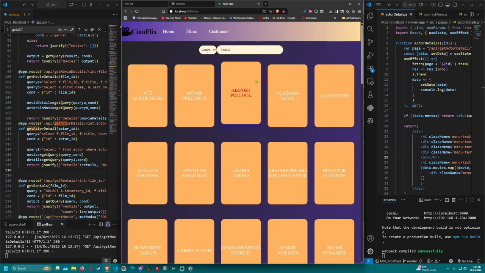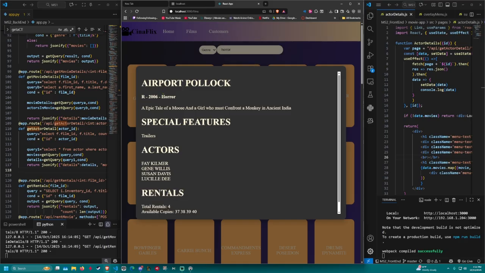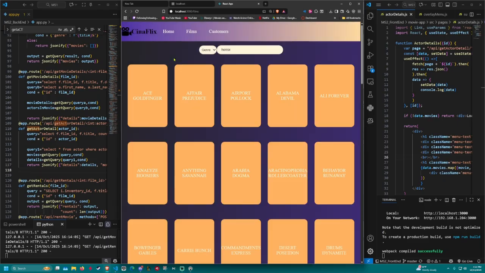And then as a user, I want to be able to view the details of the film. As you've seen me do, if I click on it, I'll be able to see the name, the rating, the year it came out, and the type of genre with the rest of the details, including actors in the film. And then for the feature that I implemented in this milestone, as a user, I want to be able to rent a film out to a customer.